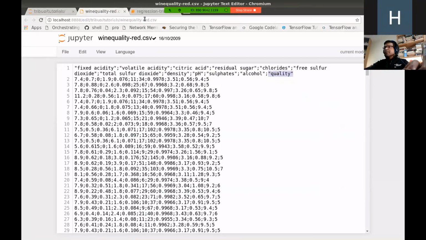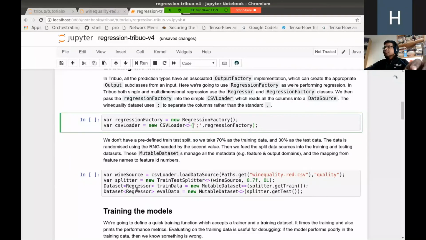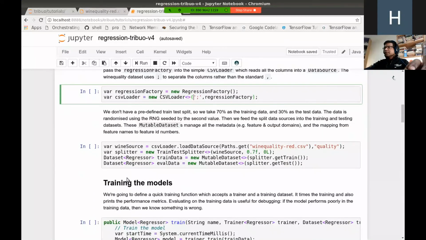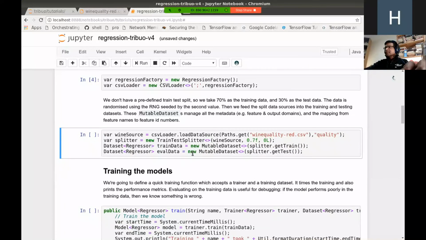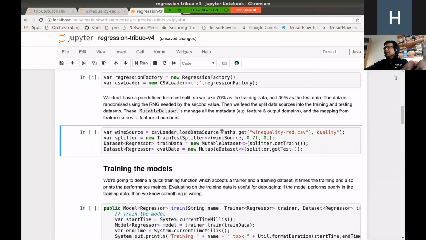Now, going back to the notebook, I will load the data set. So let's instantiate the CSV loader. When you're loading the data set, we will see that we need to pass in the name of the raw file, and also the column name that is going to be a label or a target field.